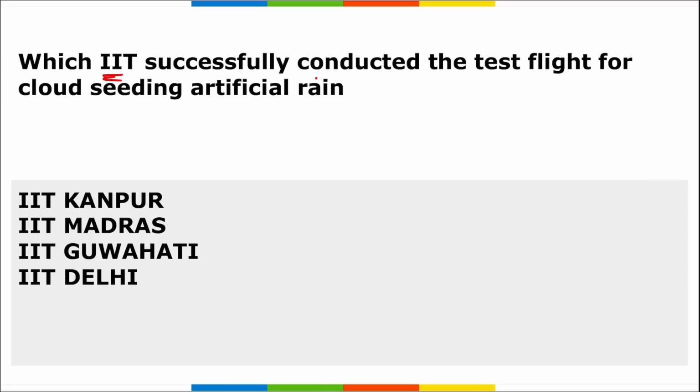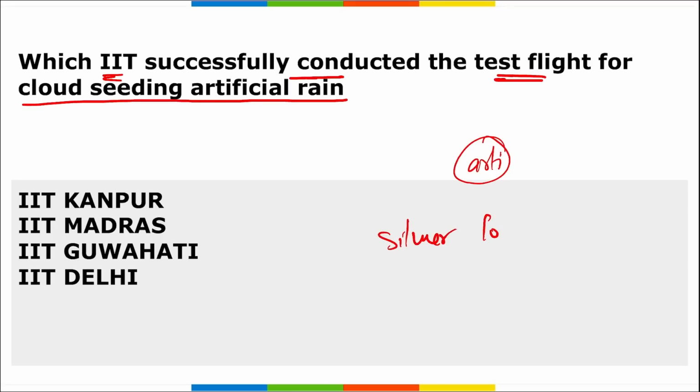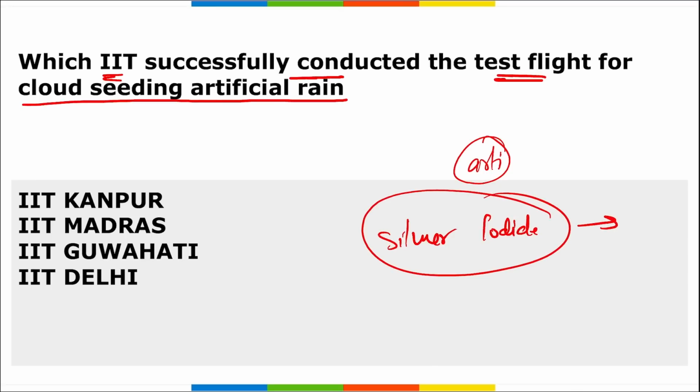Next is which IIT successfully conducted the test flight for the cloud seeding artificial rain. What is this cloud seeding artificial rain? See, remember, under this experiment, cloud seeding technology is used to cause artificial rain. Under this, silver iodide, remember this is important. Silver iodide is the chemical that is sprayed in the atmosphere where there are clouds, and because of this silver iodide, some chemical reactions take place and it starts to rain.